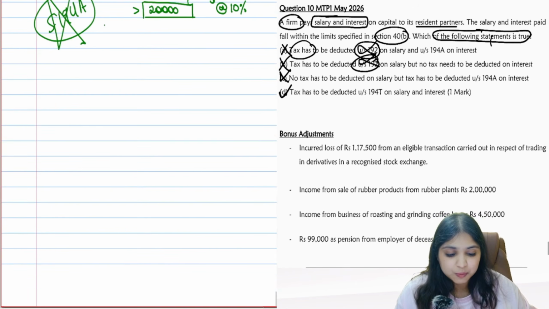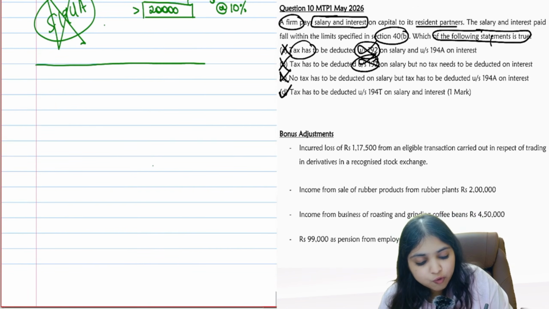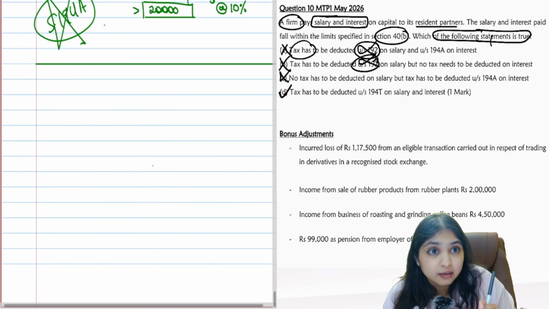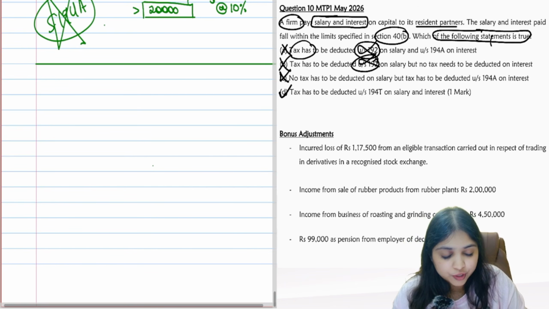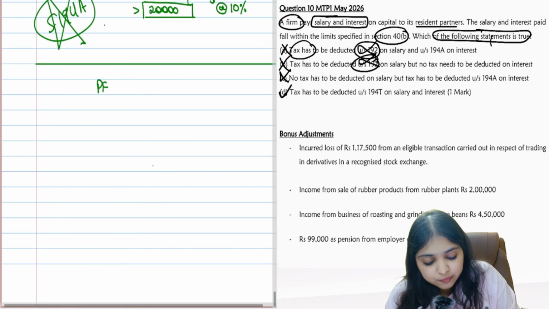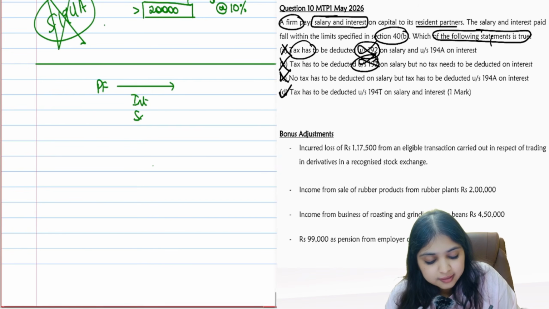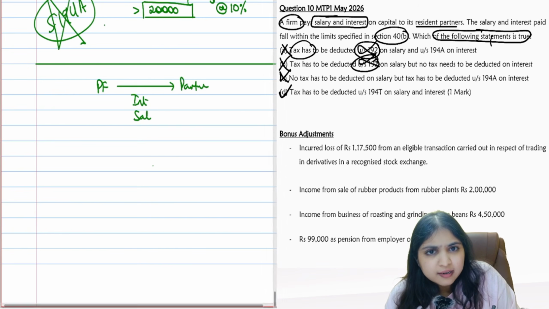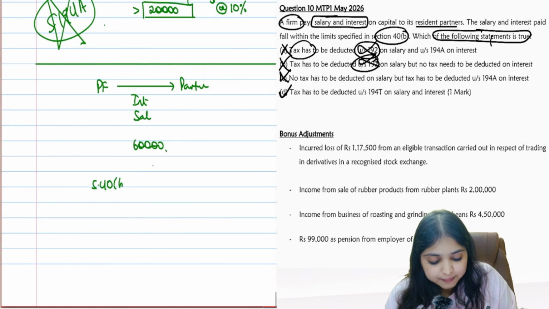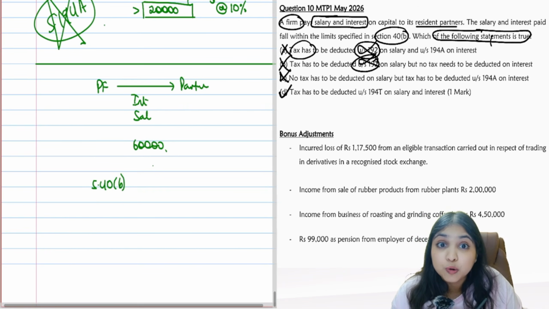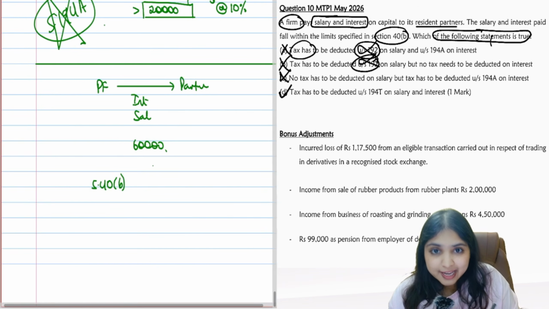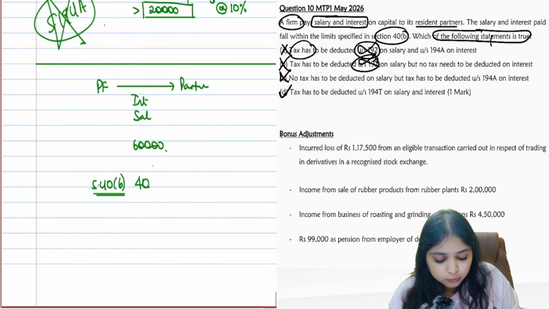Okay, and I'll tell you one more thing. One more very interesting thing about 194T. Okay, I'm not sure if you have watched my amendments lecture in YouTube. Then you will know this point already. But I'm not sure if you've watched it. So I'll tell you over here now. When partnership firm is paying interest salary to partners, okay, let's say this amount happens to be 60,000 rupees. But in section 40B, we have limit, right? That interest only 12% is allowed. For salary, we have book profit limit and all. So let's say as per section 40B, even though we have paid 60,000, let's say only 40,000 is allowed.